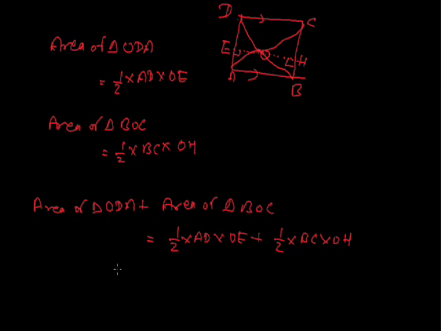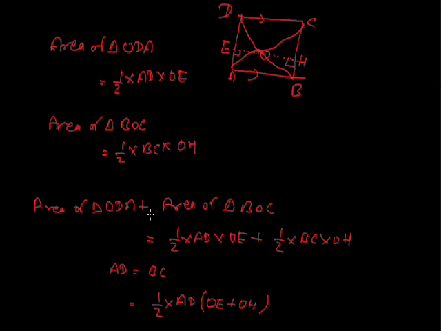Because ABCD is a rectangle, AD equals BC. Then we take AD common. We find that the area of triangle ODA plus the area of triangle BOC equals half into AD into (OE plus OH).